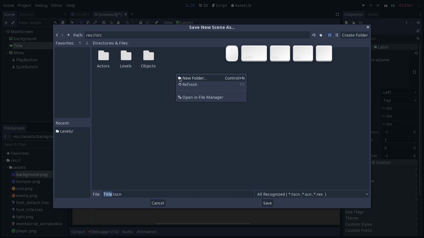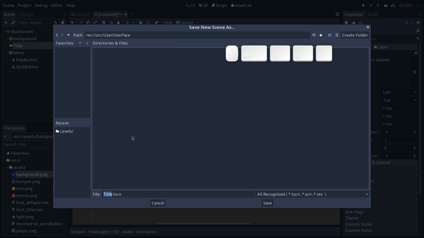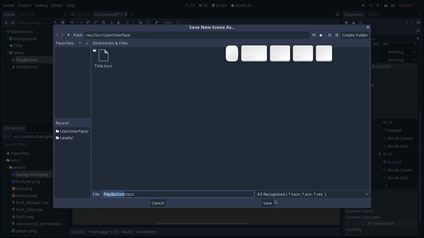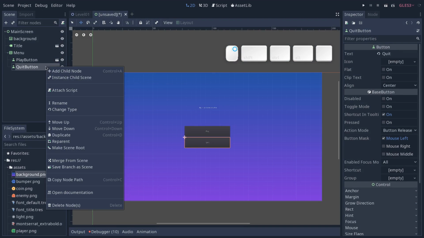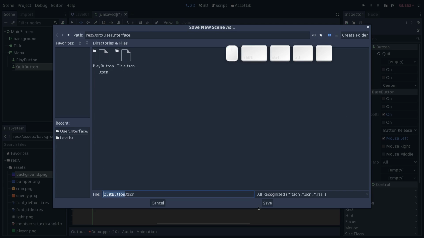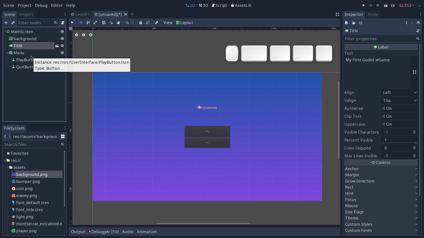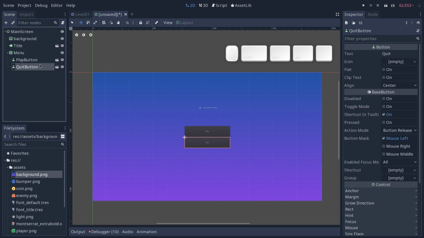We're going to create a new folder. We'll call it user interface. Okay. And inside that folder, we'll save our title as a scene. Right click on play button, save the branch as scene. Same thing, it will be in your user interface folder by default. So save there. And finally, same thing for the quit button. Because we will reuse these nodes, the title will be for any text that should have the title font in our game, and the buttons to play and quit are going to be reusable buttons.